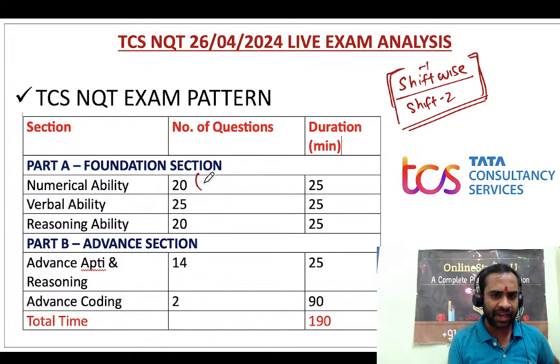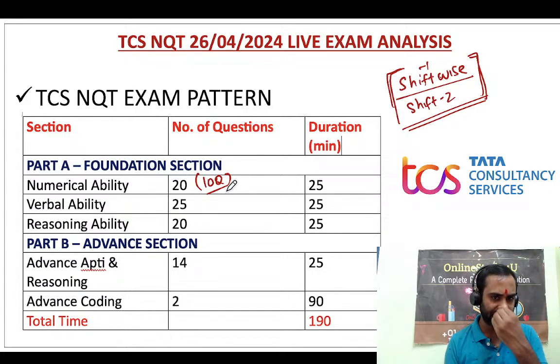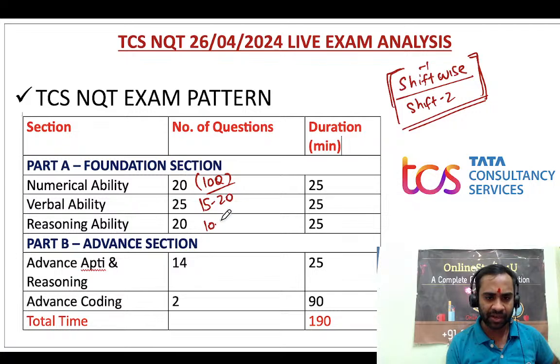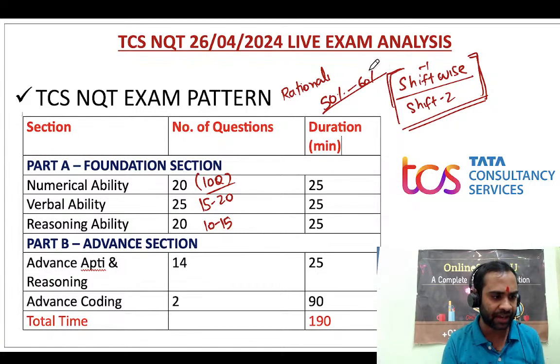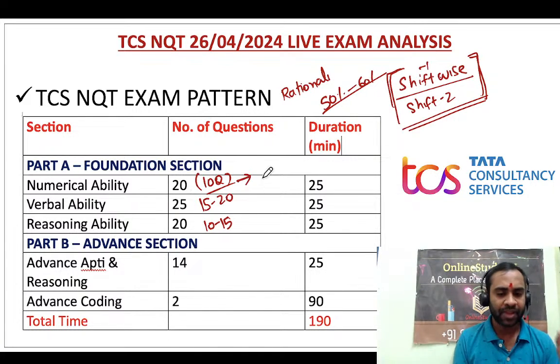In numerical ability, 10 questions is the safest; if you have done 10 questions, you are in the safe zone. Verbal ability 15 to 20, reasoning ability 10 to 15, and the cutoff will be a kind of rationalized cutoff. It will not be like somebody saying 50% and 60%, that is not true. I am not telling it is compulsory, I am telling a safe score.